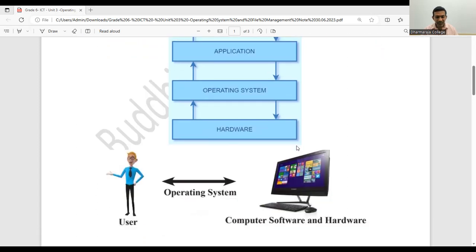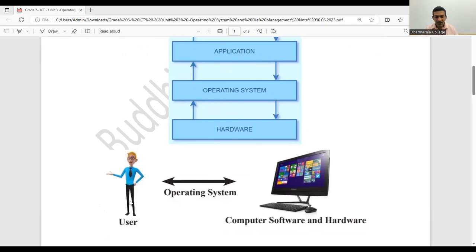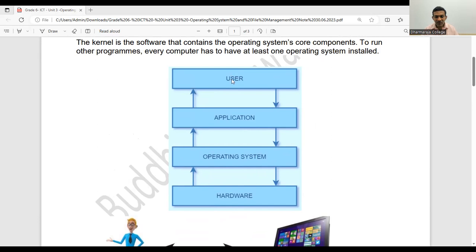Now you can see the operating system works between the computer and the user. Here it shows the user, but you should know the structure.